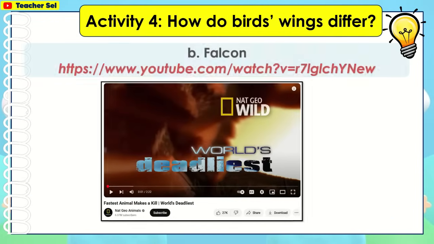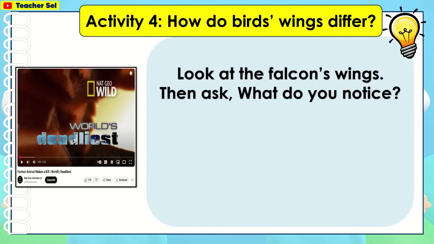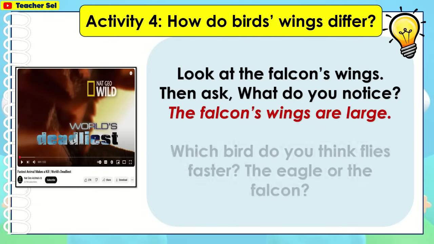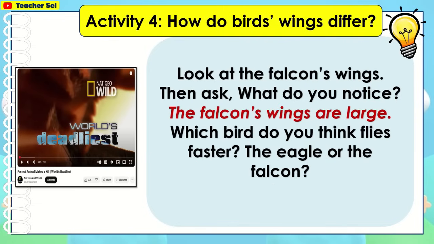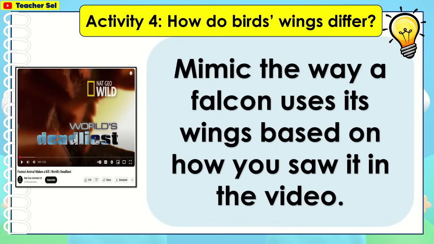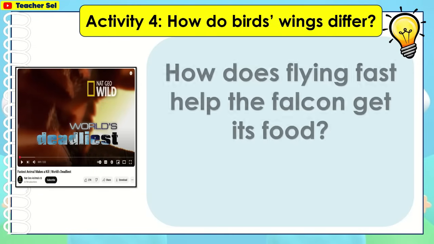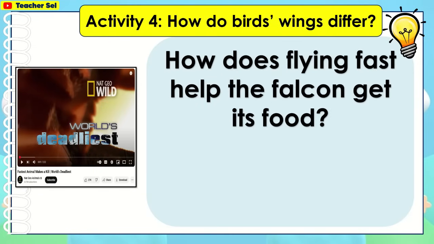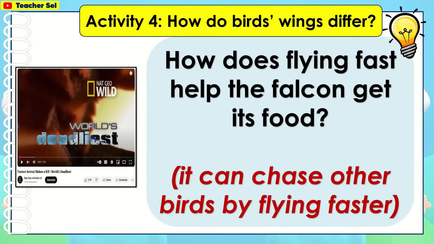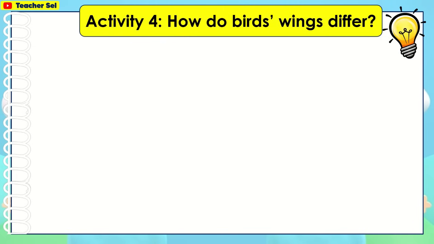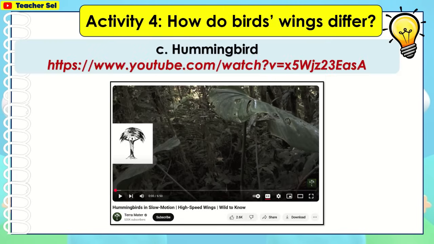Falcon. Look at the falcon's wings. What do you notice? The falcon's wings are large. Which bird do you think flies faster, the eagle or the falcon? The falcon. Mimic the way a falcon uses its wings based on how you saw it in the video. How does flying fast help the falcon get its food? It can chase other birds by flying faster. Hummingbird.